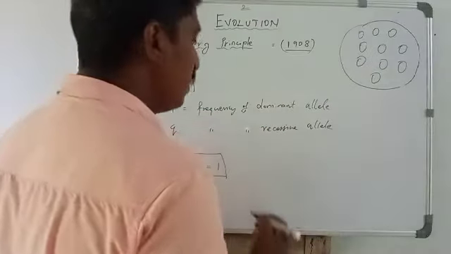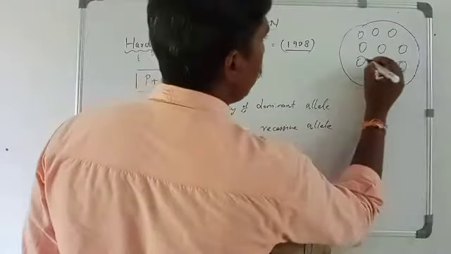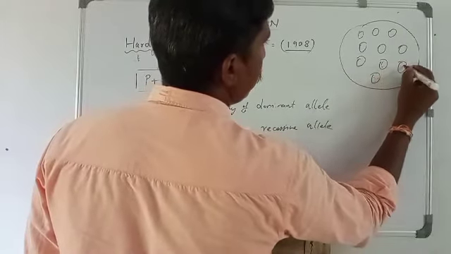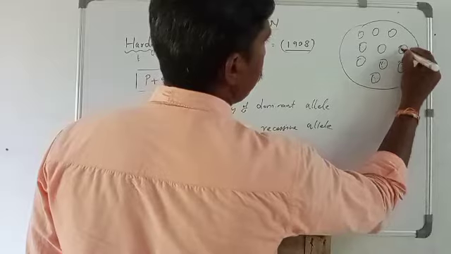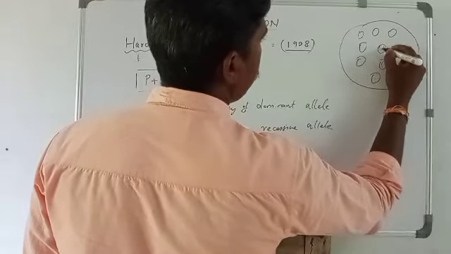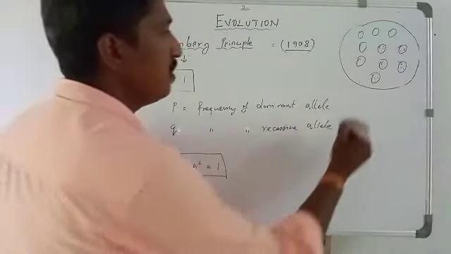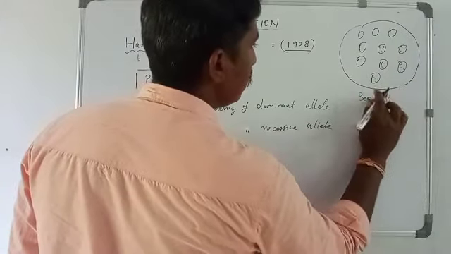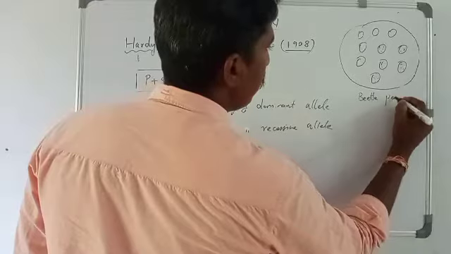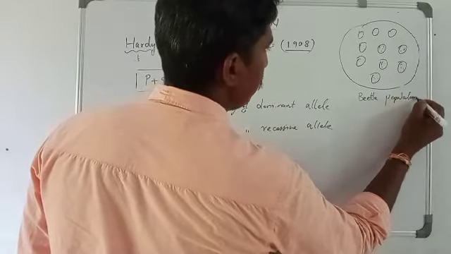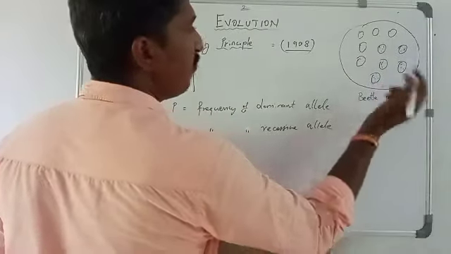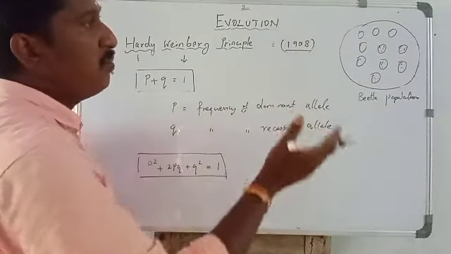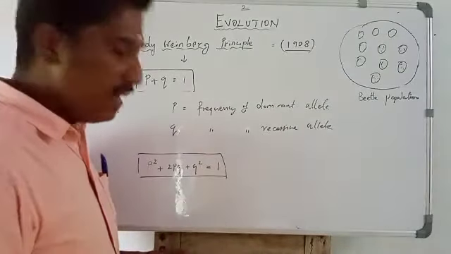From these 10, 5 of them are dark. It's a beetle population. Phenotypically, 5 of them are dark and 5 of them are light colored.